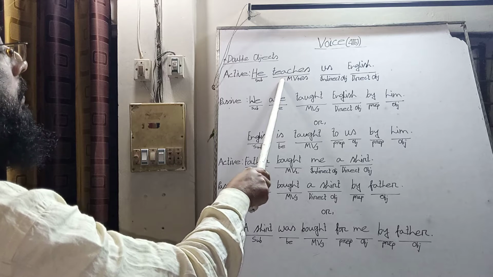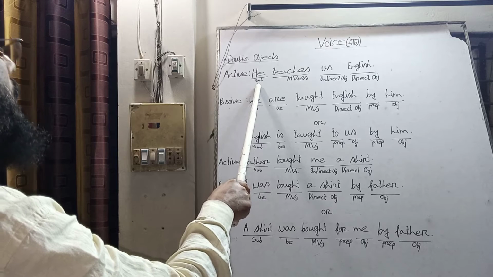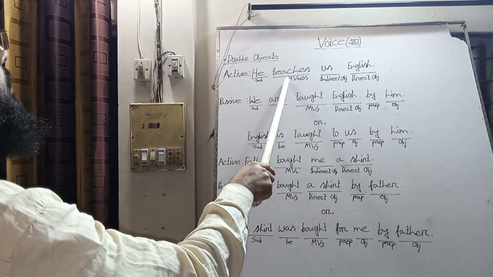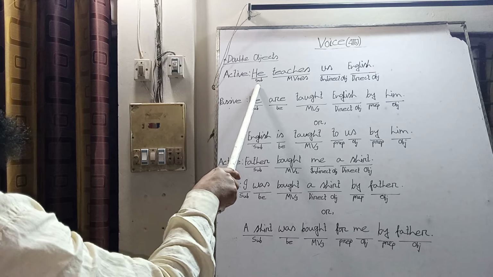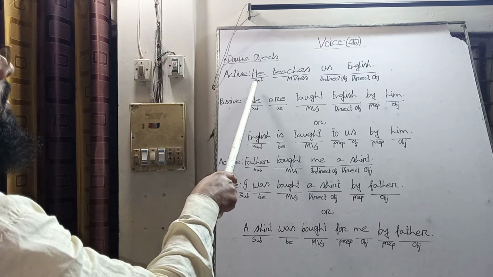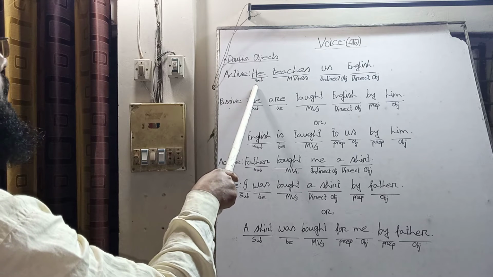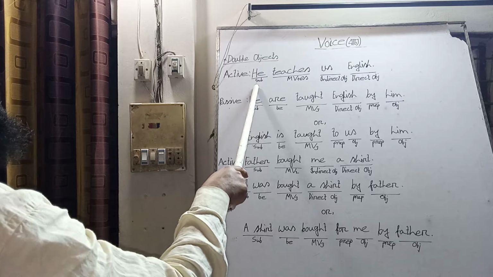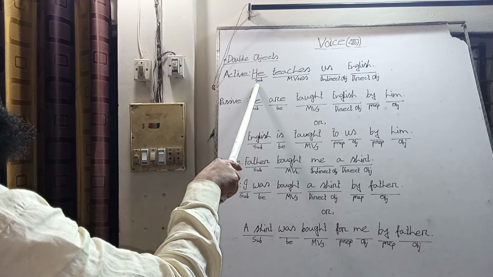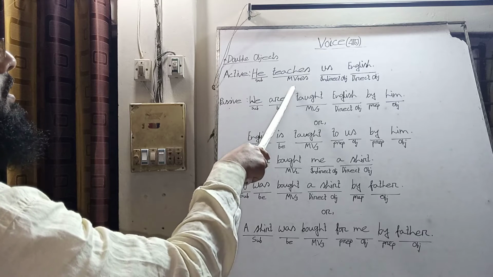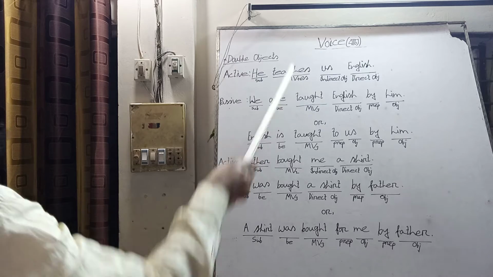When we question the verb by what or who, teaches, he teaches, so he is the subject of this sentence. When we question the subject, what does he do? He does teaching, so this is the verb of this sentence.